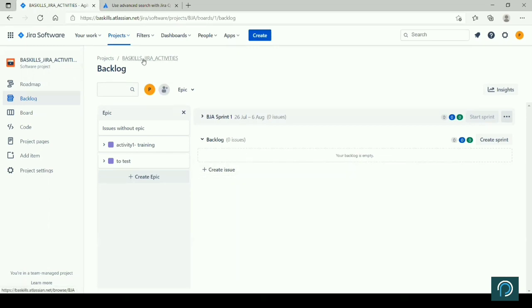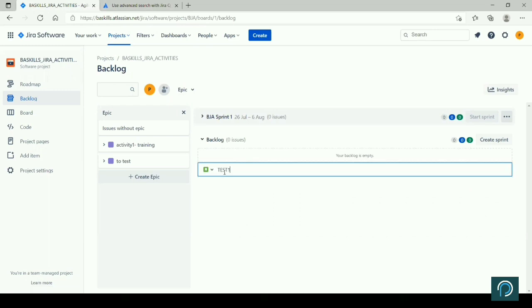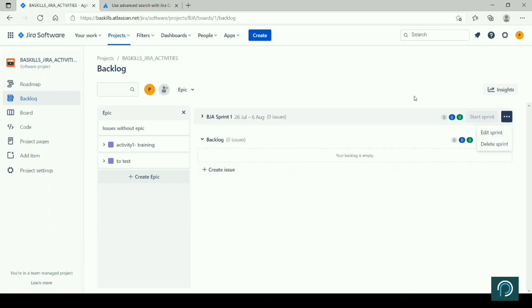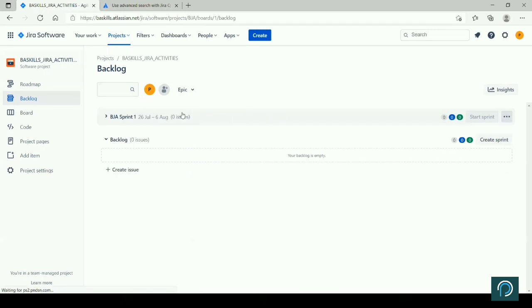I am not able to do it, I don't know why, but these are very, very simple. You create an issue and then it will start appearing here. Then you use a sprint, edit sprint, create sprint. You should be able to create a sprint. So I will have to check later why I'm not able to do it on this particular project. Maybe some setting I have disabled. So that you have to do, but ideally you should be able to do it.